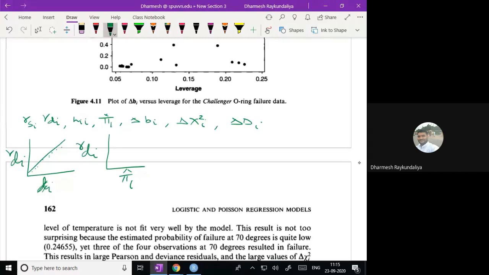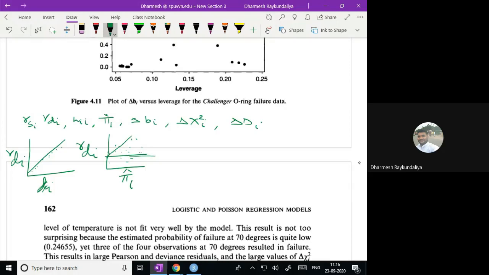So deviance residual versus pi i cap, and if there is no pattern, we say that the residual variance is constant, which means no heteroscedasticity is present. But if you get some patterns, then you have to decide whether heteroscedasticity is present. As I told you, you can have an open funnel or some different graph, and then you say there is heteroscedasticity.